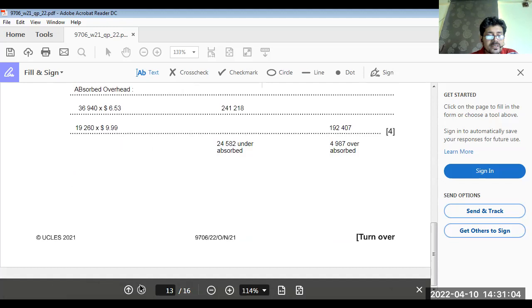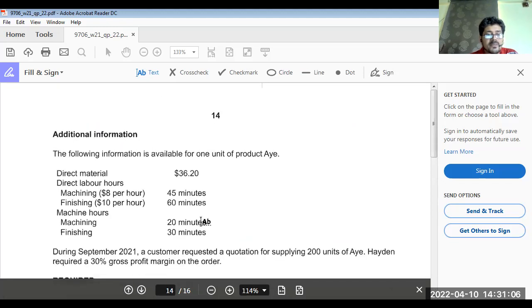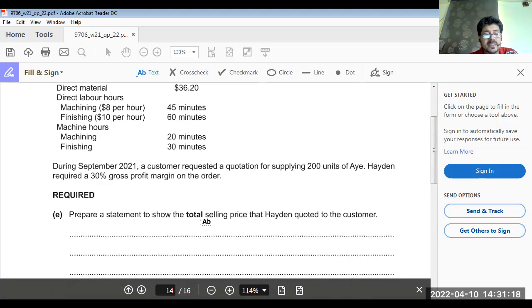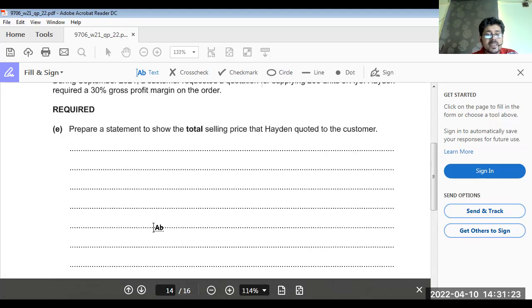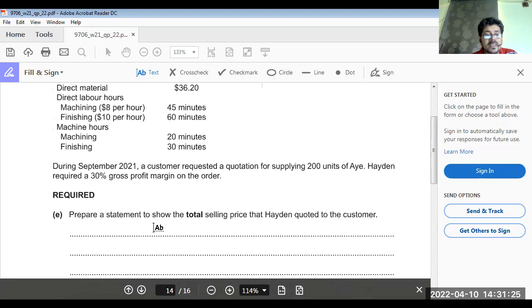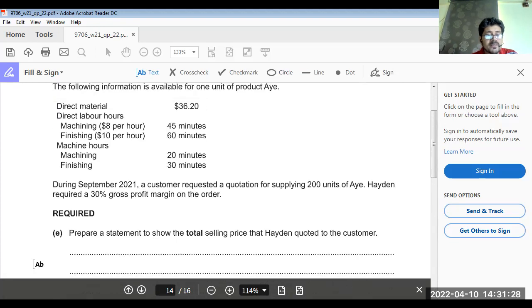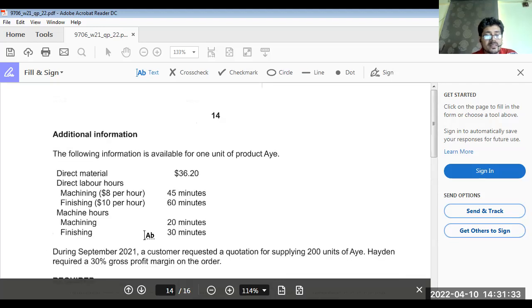D, the last part in this page. The following information is available for 1 unit of product I: direct material, direct labor, machining, finishing. The customer requested a quotation for supplying 200 units and required a 30% gross profit margin on the order. Show the total selling price quoted to the customer. Now see, first we have to write the cost of direct materials.